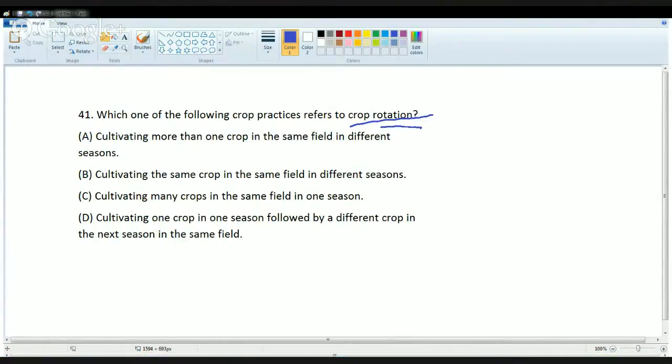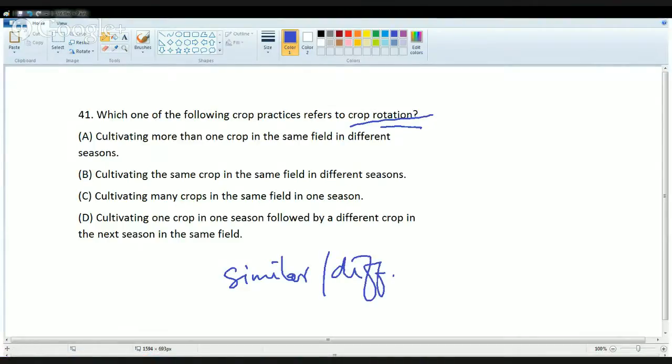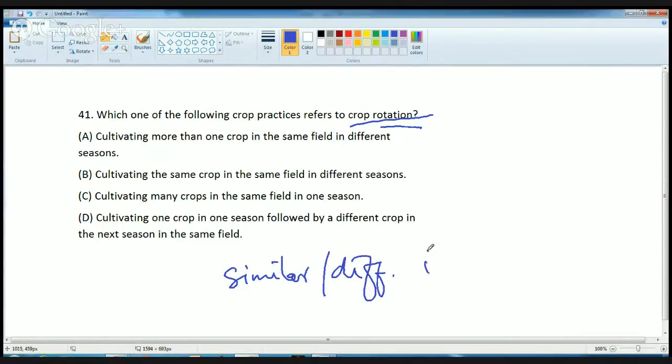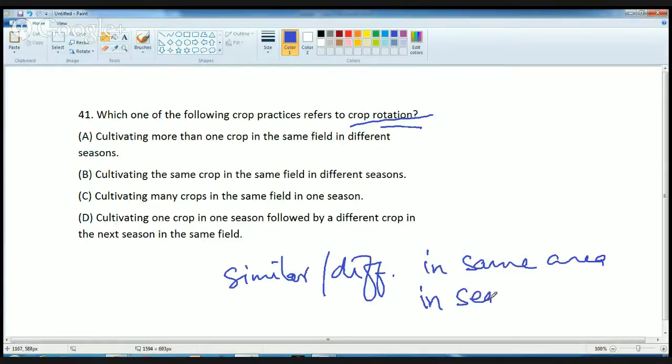So crop rotation basically is a practice of growing a series of either similar or different crops in the same area, but in sequential seasons.